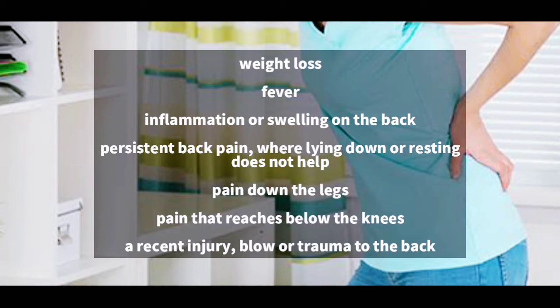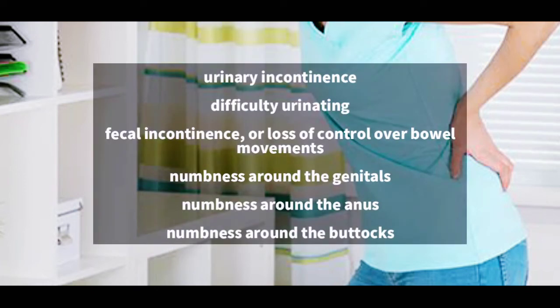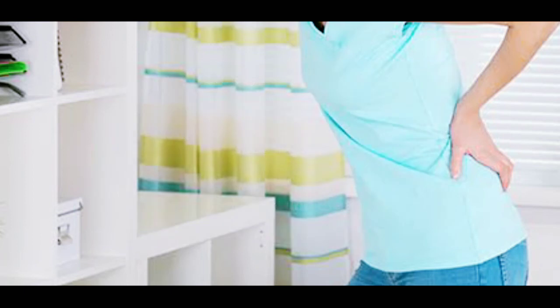Persistent back pain, where lying down or resting does not help. Pain down the legs. Pain that reaches below the knees. A recent injury, blow or trauma to the back. Urinary incontinence. Difficulty urinating. Fecal incontinence, or loss of control over bowel movements. Numbness around the genitals. Numbness around the anus. Numbness around the buttocks. When to see a doctor.